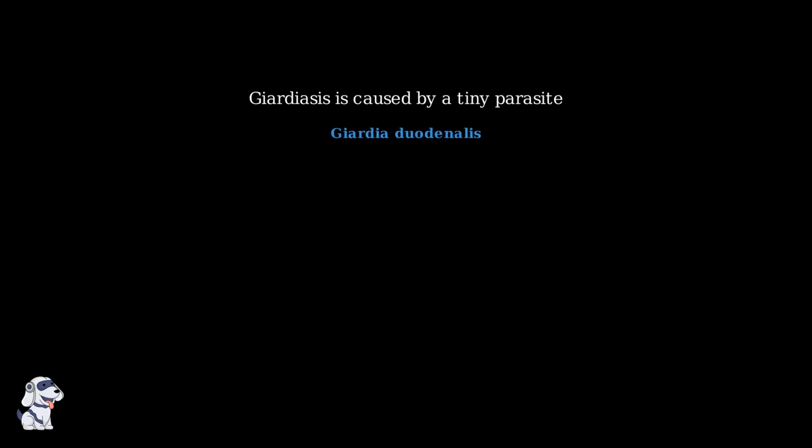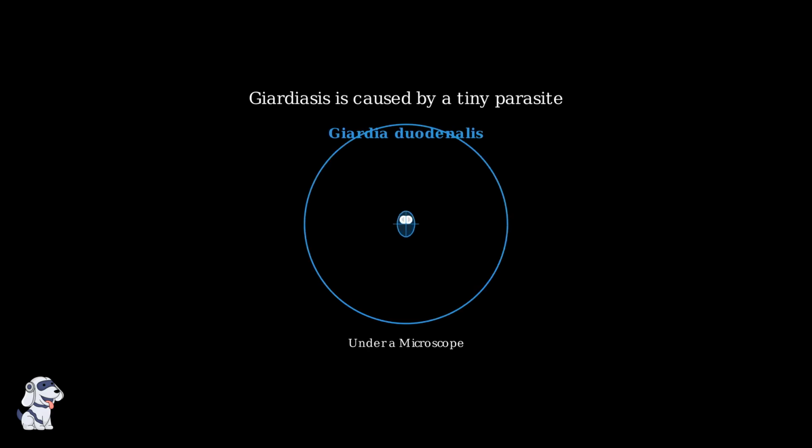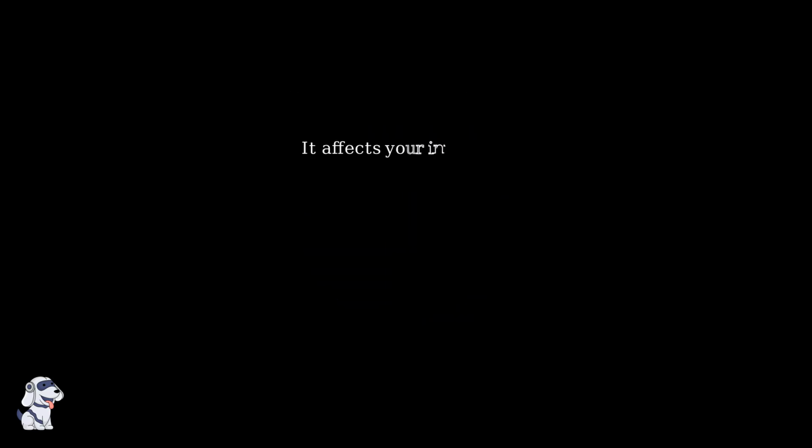Giardiasis is caused by a microscopic parasite called Giardia duodenalis. This tiny organism is so small that you need a microscope to see it. Here's what it looks like magnified many times. This parasite specifically targets your intestines, which are part of your digestive system. When Giardia gets into your intestines, it can cause problems with digestion and make you feel quite unwell.